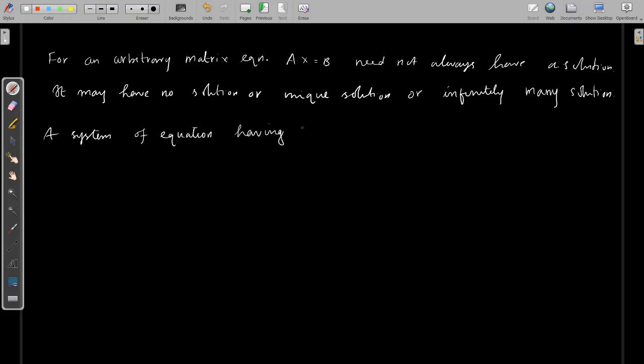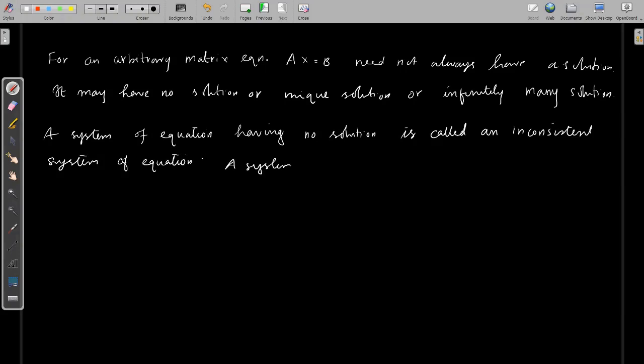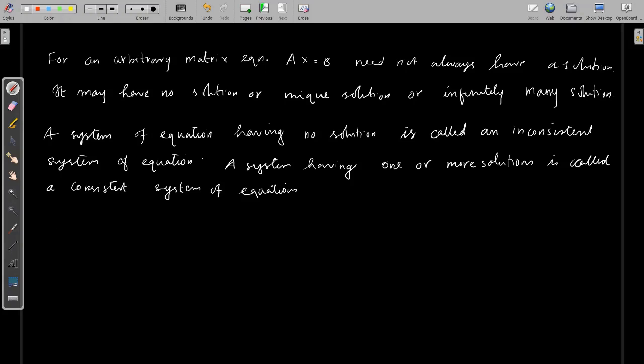A system of linear equations having no solution is called an inconsistent system. While if a system has one or more solutions, or at least one solution, we say that the system is consistent. So we can classify a system of linear equations into two: one is inconsistent, which has no solution, and another is consistent, which has at least one solution.